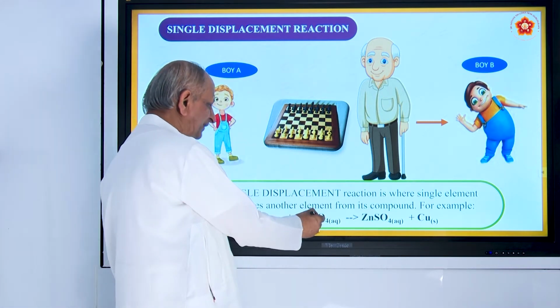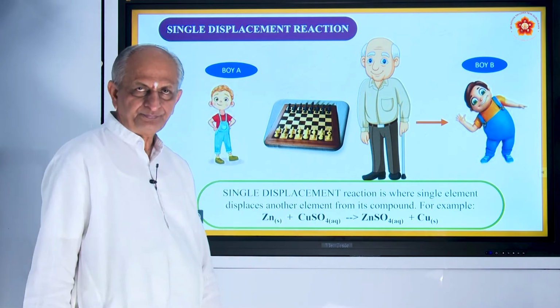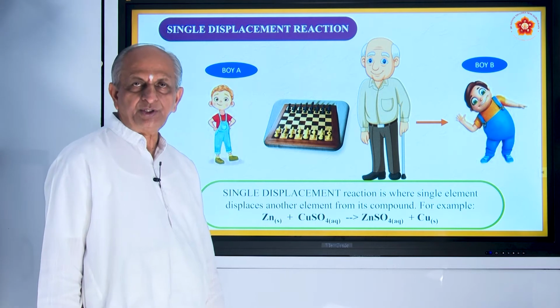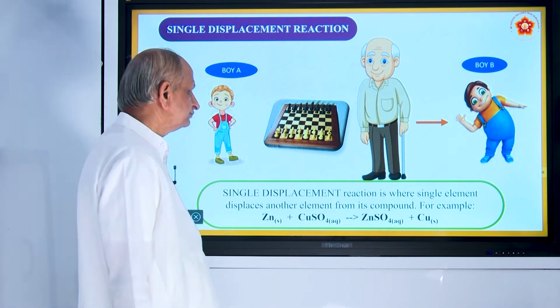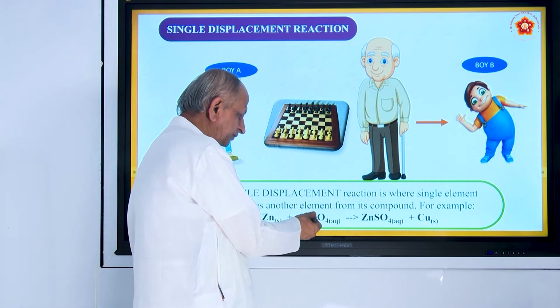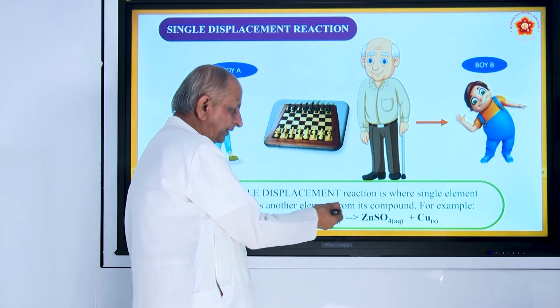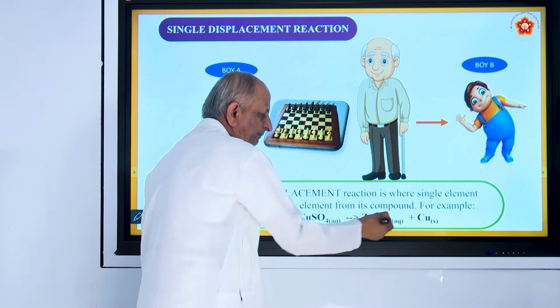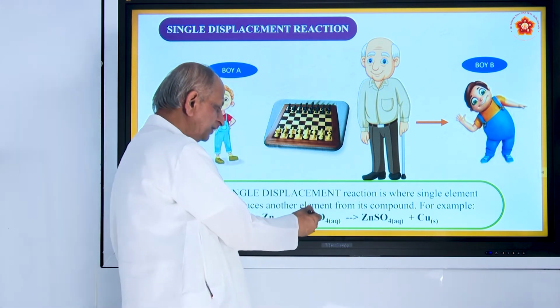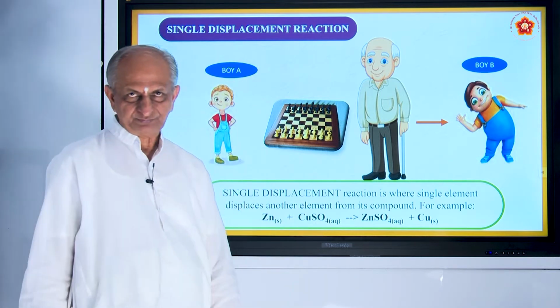For example, copper sulphate is a compound, zinc is a metal. So, it is a more reactive metal, and this reactive metal replaces or displaces copper. So, you get copper plus zinc sulphate, and it happens only in the solution state.